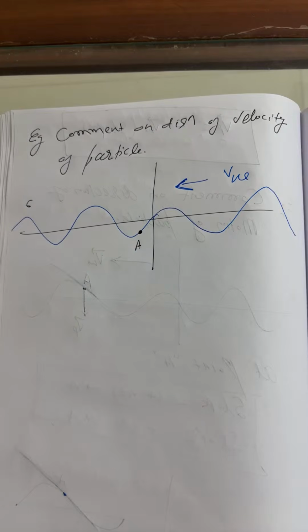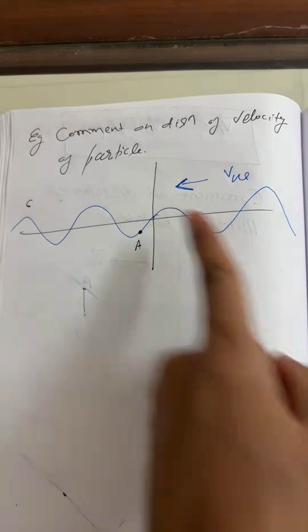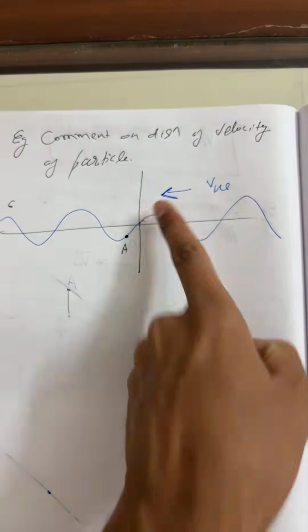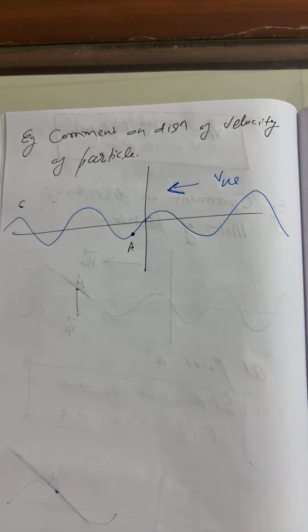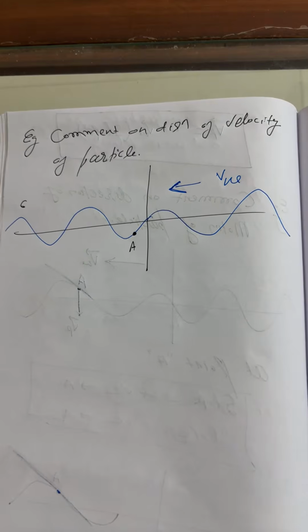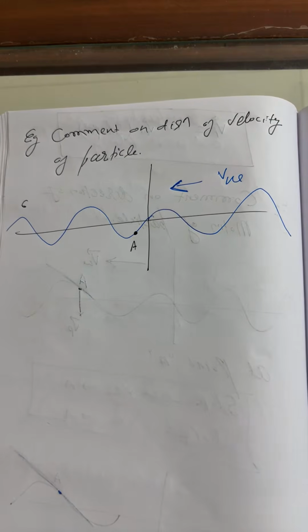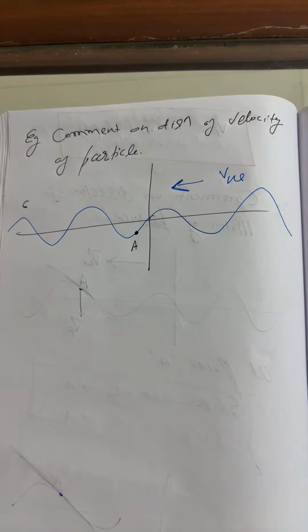Till now I got answers from Shavir, SS, NS. The wave is moving in this direction, the negative x-axis. Beta Shavir, what's your answer?